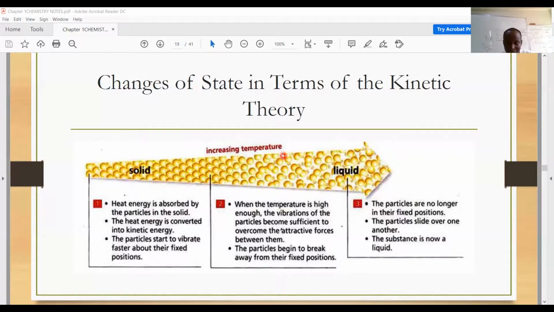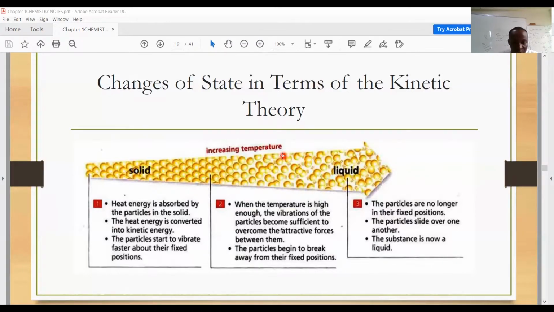And so there are three key things you need to take note of if you are describing the changes in the state of matter using the kinetic theory. You need to talk about temperature, you need to talk about attractive forces, you need to talk about the kinetic energy of the particles.